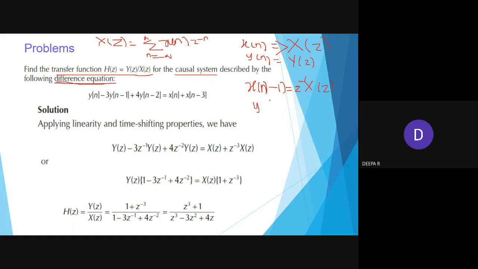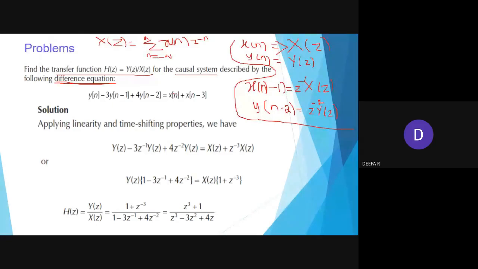Similarly, y(n minus 2). Take it this way: y(n) we know is y(z), and it is like z power minus 2 y(z). Okay, it is like a time shifting operation. I will be explaining that at the back.